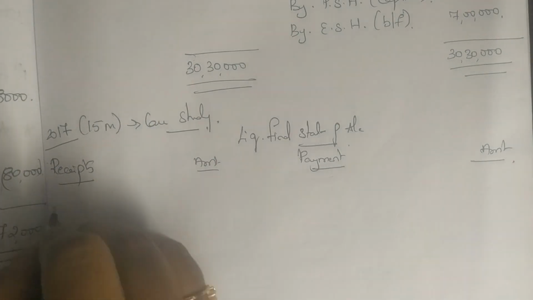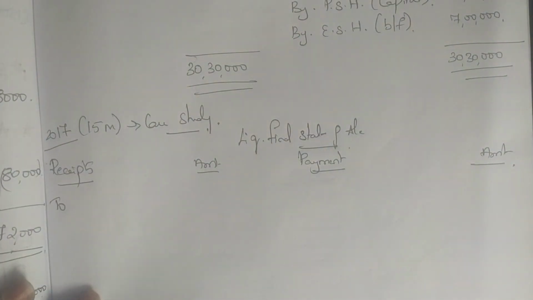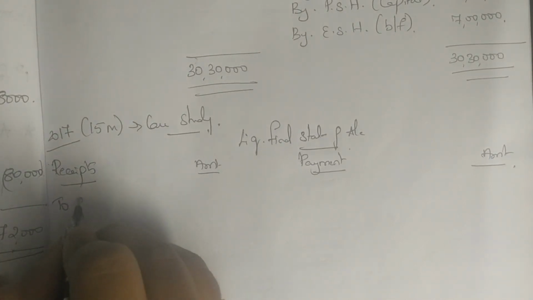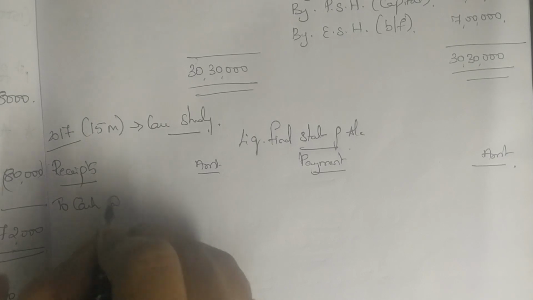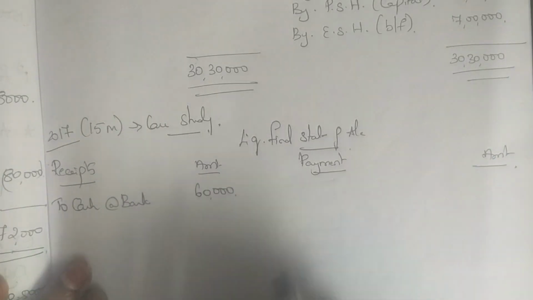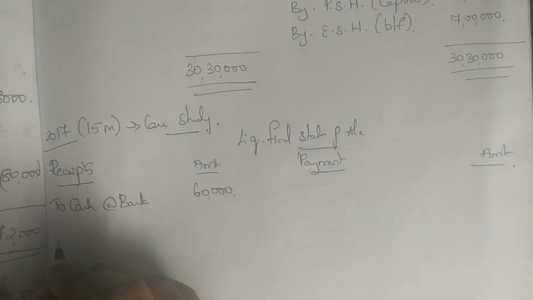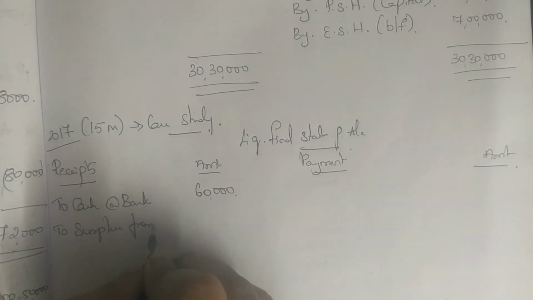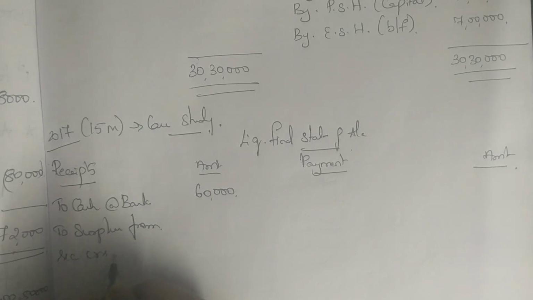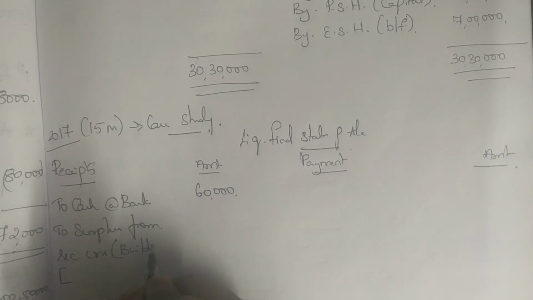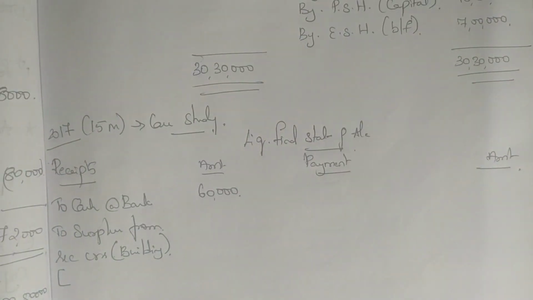Okay, so first we start with writing what? Cash in hand or cash at bank. Now there is an information which says under assets realized as bank. So that is nothing but your cash at bank, and the amount given is 60,000. Then I write my surplus, surplus from secured creditors. Now this information is not directly given for you, but it is the information which is given on building. This represents my secured creditors.